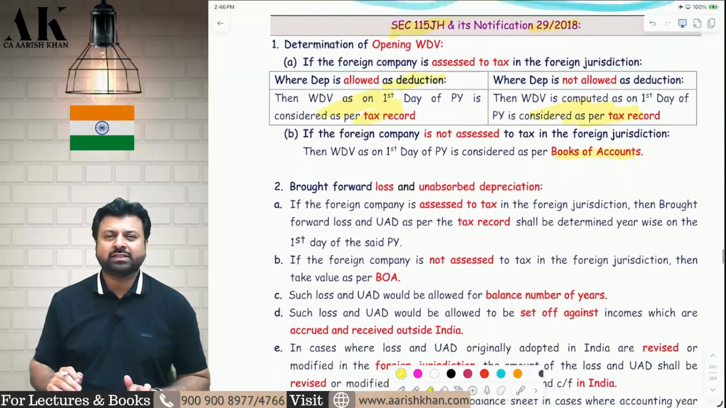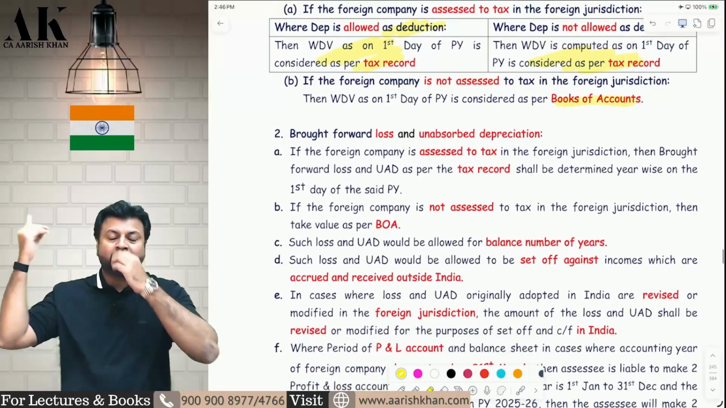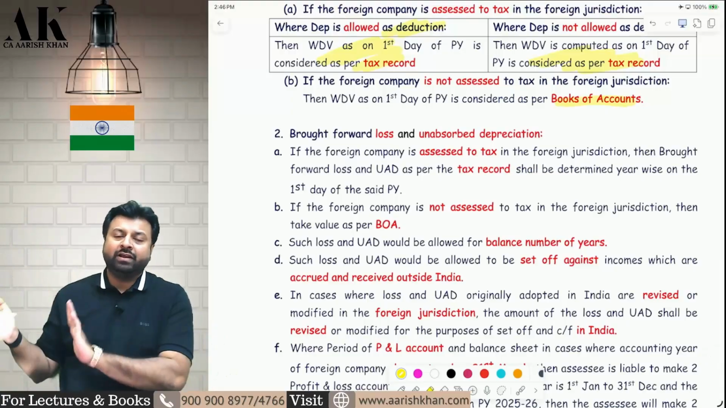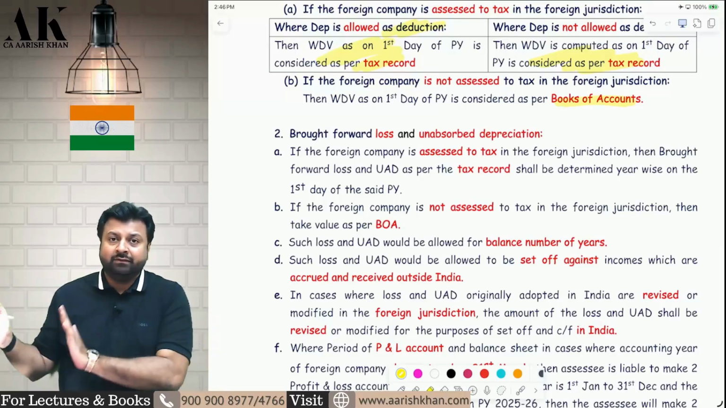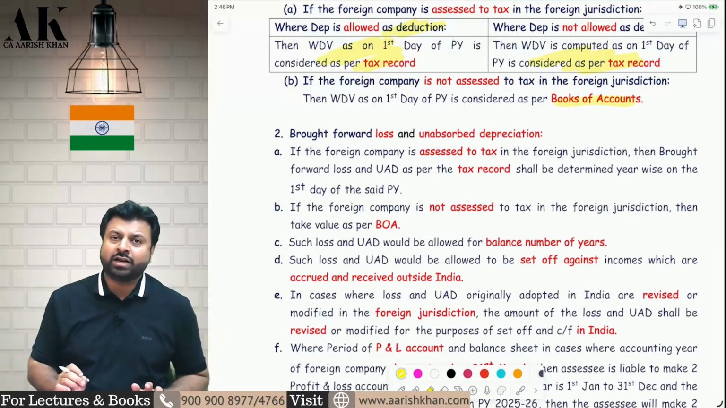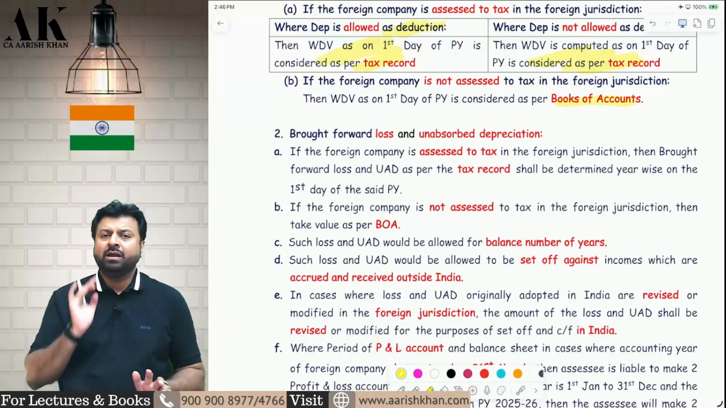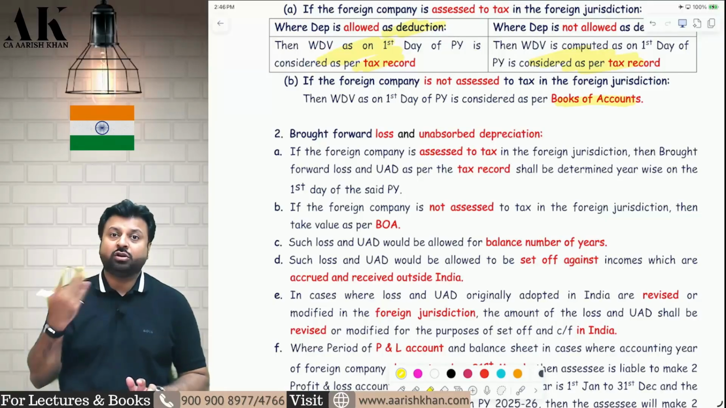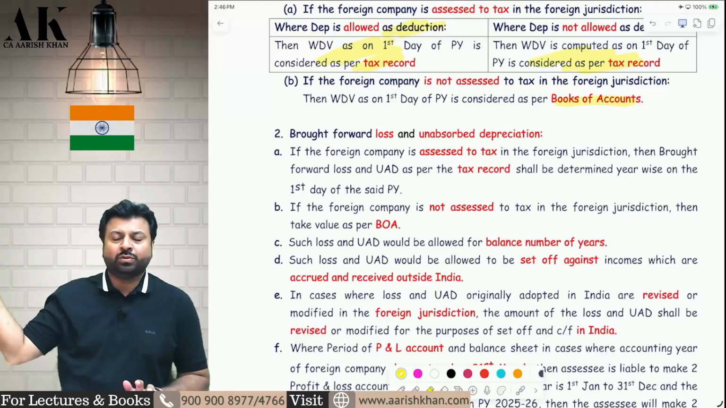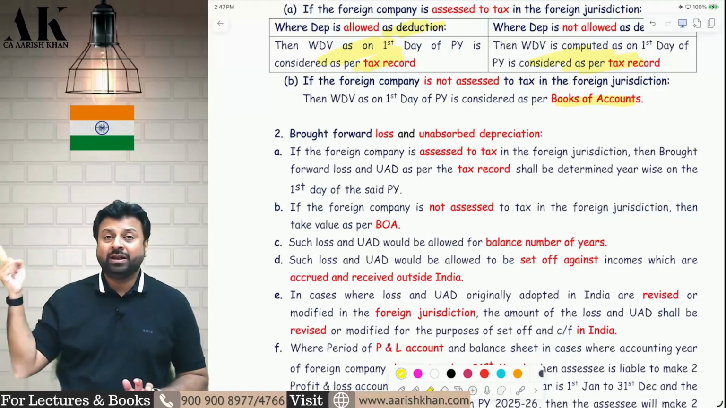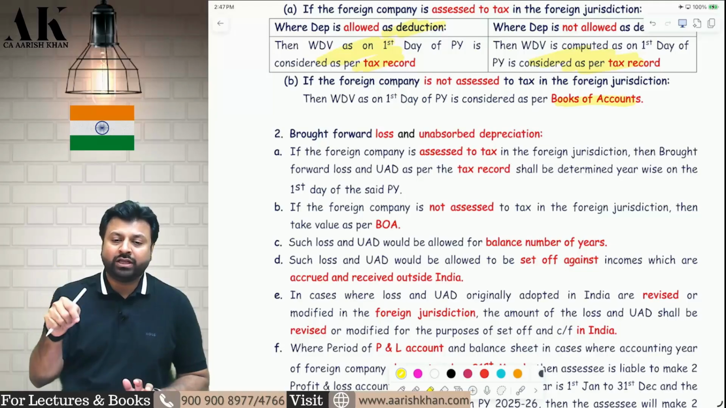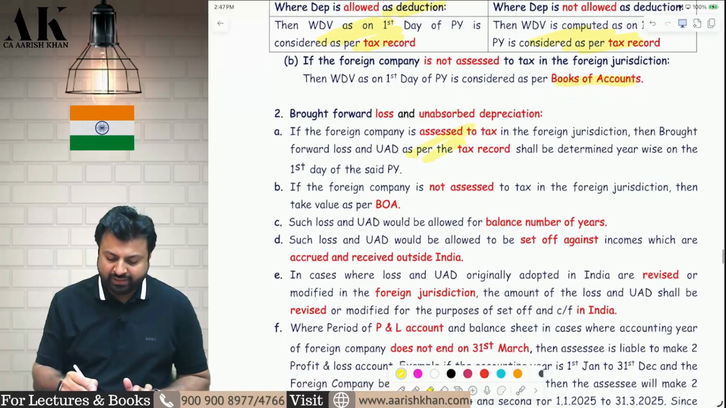The second question, which is a very big question: what about the losses of the foreign company and unabsorbed depreciation of the foreign company? Don't worry, we will allow you the losses and the unabsorbed depreciation of the foreign company in the current year when the company becomes resident due to PoEM. Now a lot of questions will come. Question number 1, which losses? Again, if there is a tax over there, then tax losses, tax UAD. If there is no tax over there, then believe me, you will also be allowed to set off the accounting losses and accounting UAD in India. This is the first thing that we need to answer.